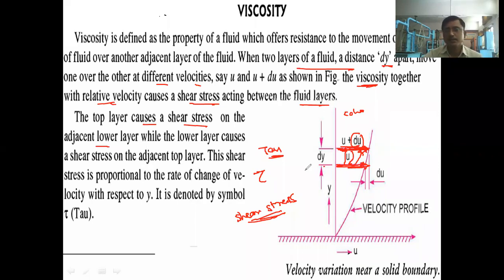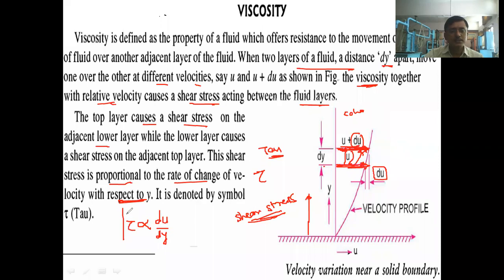ओके, अँड दिस shear stress is directly proportional to the rate of change of velocity. Okay, rate of change of velocity with respect to y. Okay, what is rate of change of velocity? It is du by dy. The rate of change of velocity with respect to this distance. So हा जो shear stress आहे it is directly proportional to the rate of change of velocity with respect to distance dy. Okay,